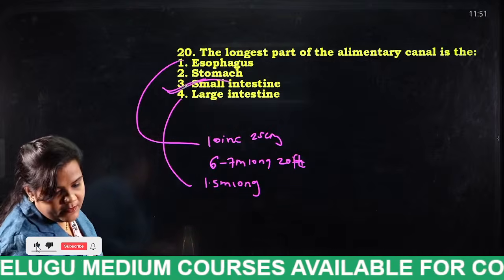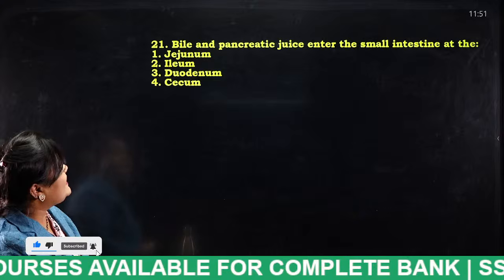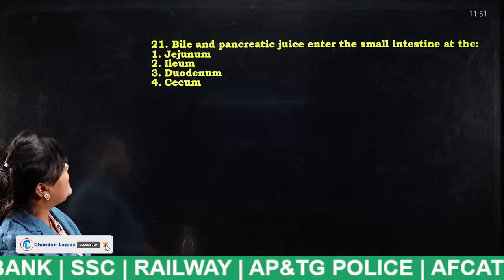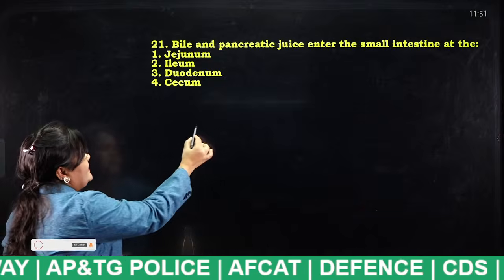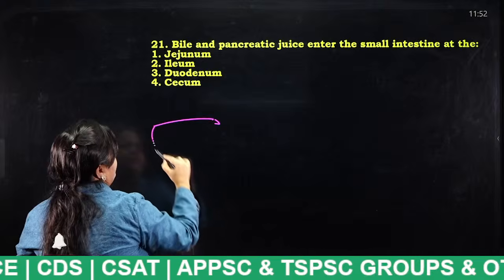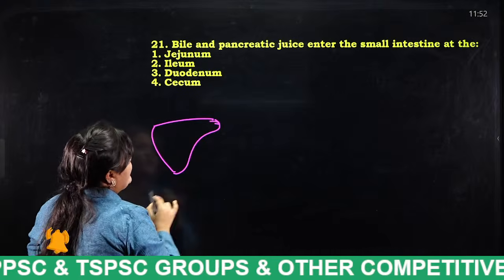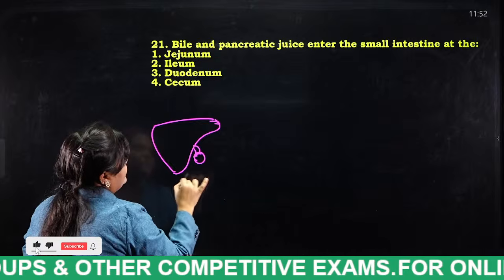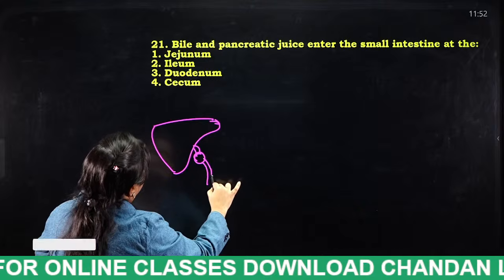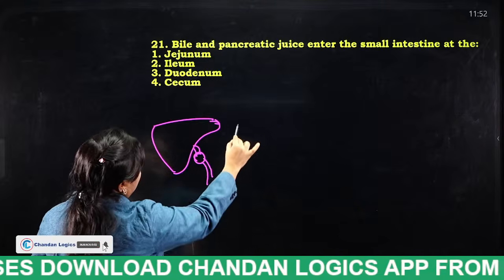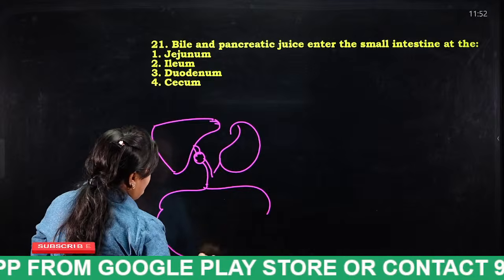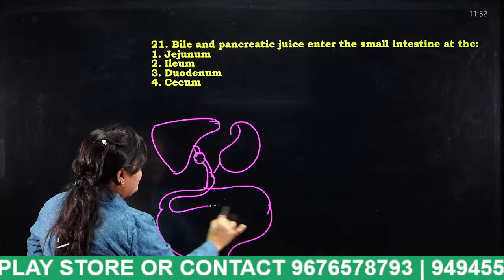Next. Bile and pancreatic juice enter the small intestine at the jejunum, ileum, duodenum, or cecum? So actually here there will be the liver. This is not perfect. This is the liver, and here will be the gallbladder. This is the stomach, through the duodenum. This is not perfect. And this is the small intestine.